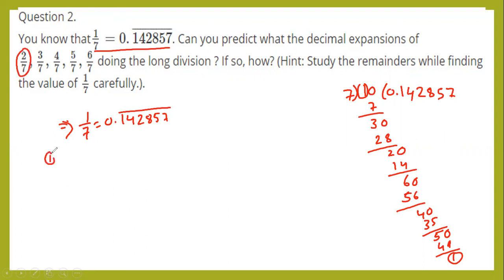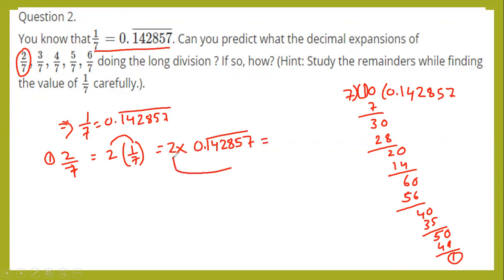So take the first question, 2 by 7. Now 2 by 7, how will we split it? 2 into 1 by 7. Is it right? If you multiply this, again you will get 2 ones are 2 by 7. Now in the next step, in the place of 1 by 7, we know the value of 1 by 7. Substitute 0.142857. Now multiply this as usual multiplication.